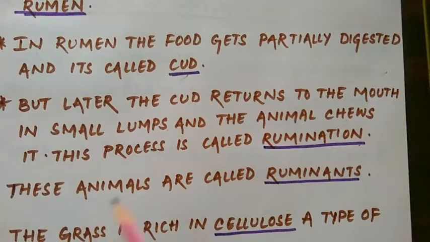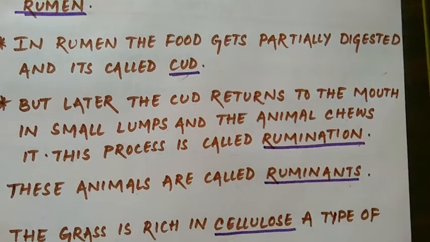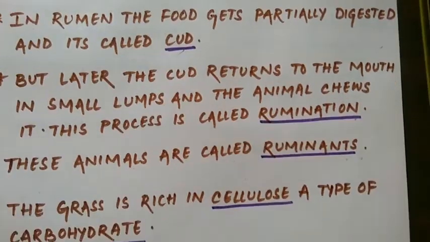These animals are called ruminants. These types of animals, which return the cud back to the mouth and chew it again properly, are called ruminants.